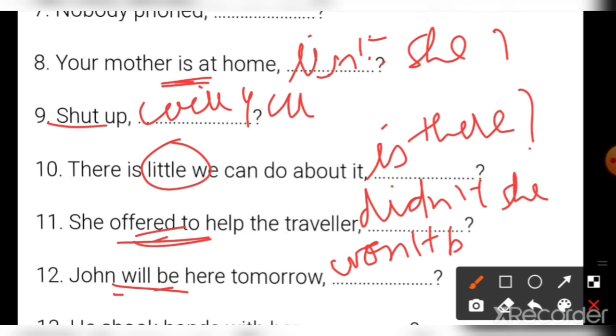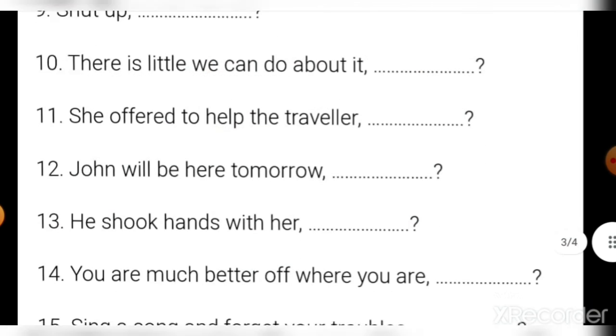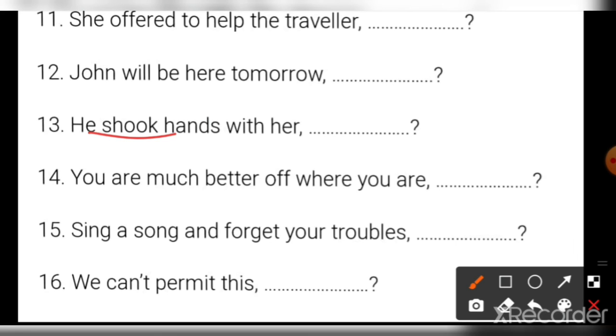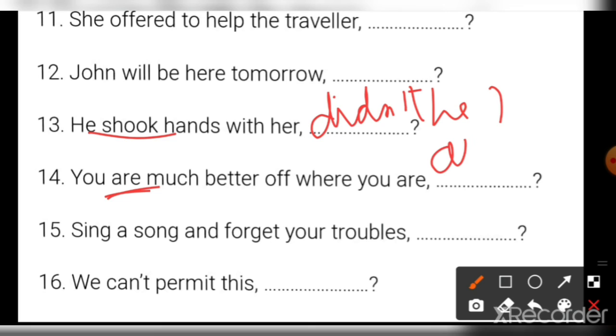Won't he. 13 number, he shook hands with her. Second form is given, so we will write didn't he. 14 number, you are much better off where you are. Positive is given. What will be the negative? Aren't you?